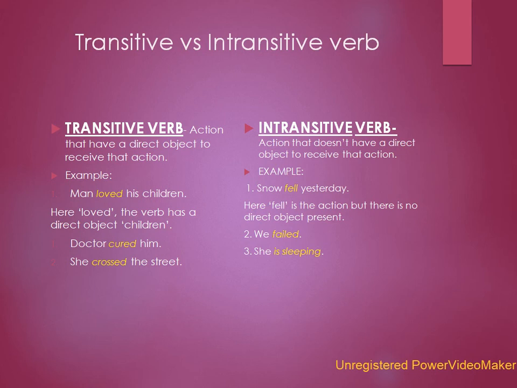So the verbs which have an object, they are called transitive verbs. On the contrary, the verbs which do not have a direct object to receive the action are called intransitive verbs. Now I am reading: intransitive verb, action that does not have a direct object to receive that action, called intransitive verbs. Example: snow fell yesterday. Here fell is the action, but there is no direct object present to receive that action fell. That is why here fell is an intransitive verb.